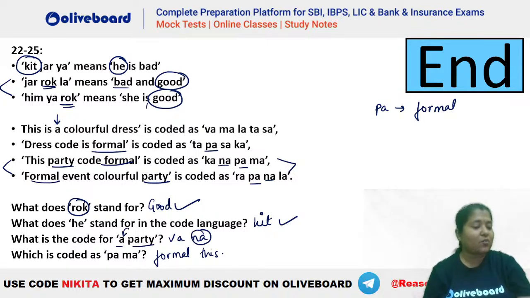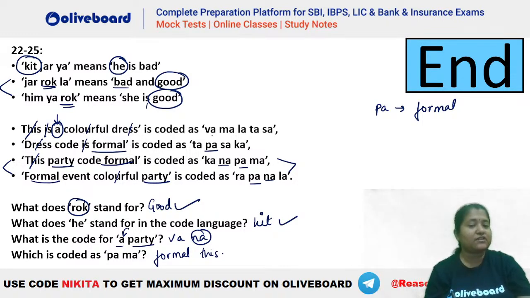What will be for this A here? You can see this is a colorful dress. Do we have this? This is here. Is also we can take out because is here, is here. Colorful is here, colorful is here. Dress is here, dress is here. That means you can see A is an exclusive code which has not been used anywhere else, isn't it? A is an exclusive code.